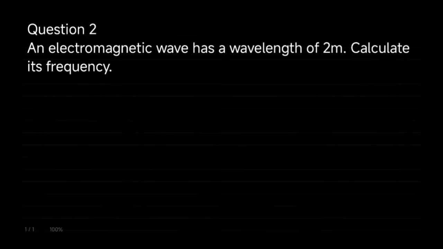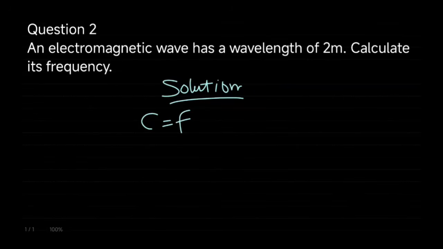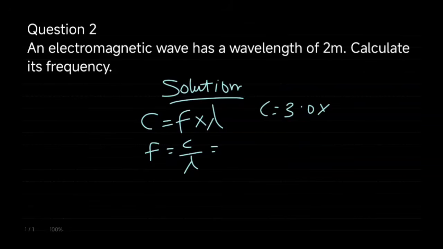Question number 2. An electromagnetic wave has a wavelength of 2 meters. Calculate its frequency. In the last one, we were asked to calculate the wavelength, but this one, we are asked to calculate the frequency using that same equation. C is equal to the frequency times the wavelength. We are asked to calculate the frequency, so we'll make F subject of formula. This will be C all over the wavelength. Recall that our C is equal to 3.0 times 10 raised to the power of 8 meters per second.